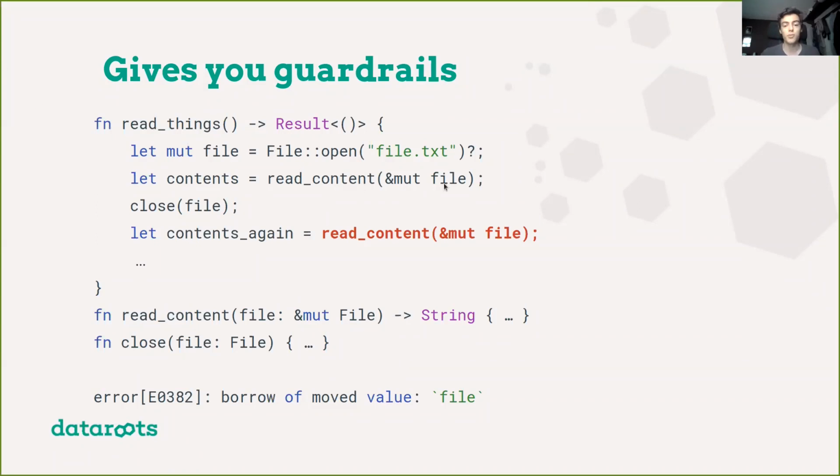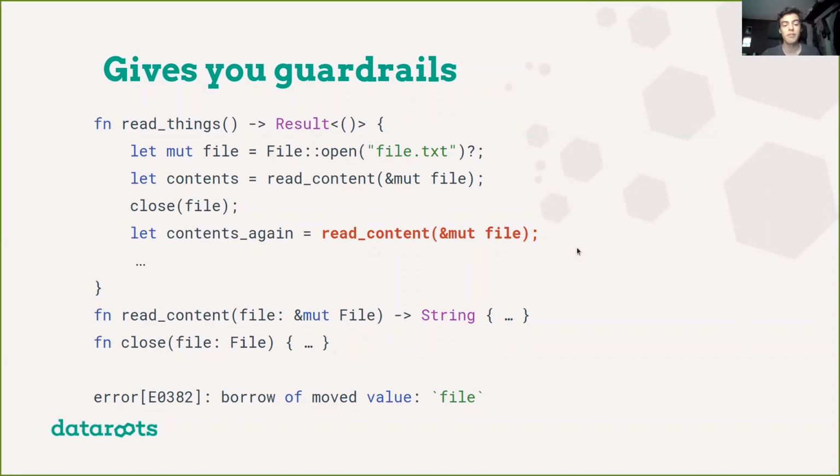Then we just read the contents from the file, we store it, then we close the file. And when you look at the close function, you'll notice it's not asking for a borrow of a file. No, it's asking for ownership of the file. So what the close function is telling us here is, okay, we'll close the file for you. But to do this, you need to give us ownership so we can be certain that you're not doing something with it without us being aware.